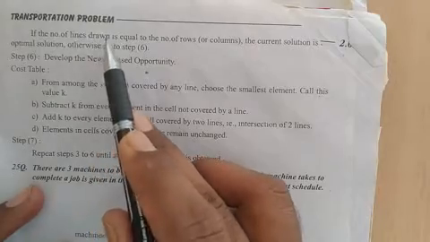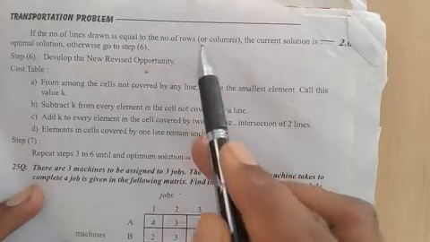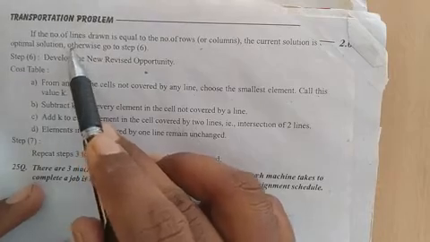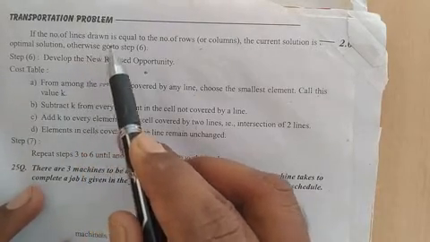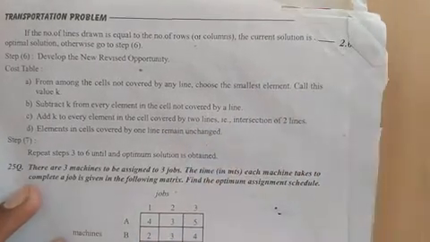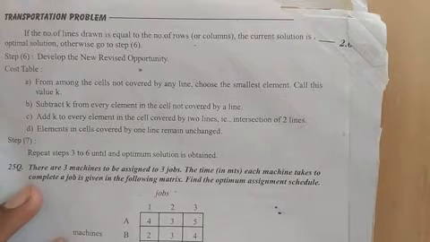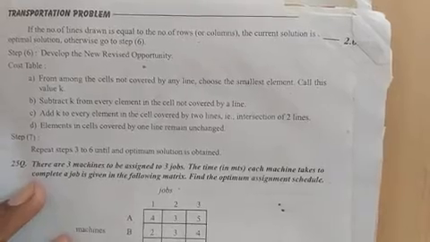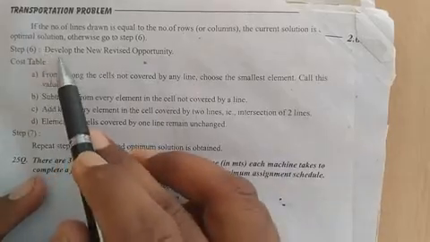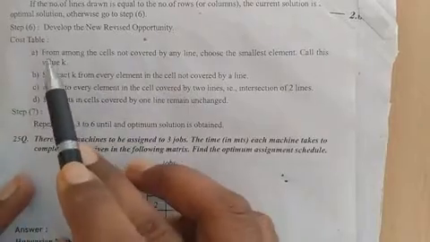If the number of lines drawn is equal to the number of rows, the current solution is the optimal solution. If the number of lines drawn is equal to the number of rows or columns, then we get the optimal solution. If the number of lines is not equal to the number of rows or columns, then we did not get any optimal solution. In that case, we have to move to further steps, that is, develop the new revised opportunity cost table.